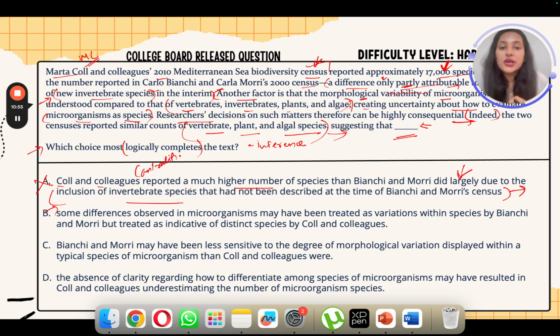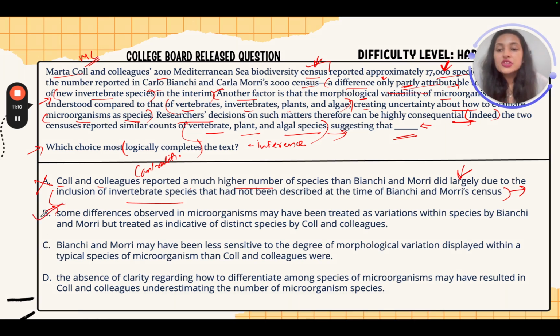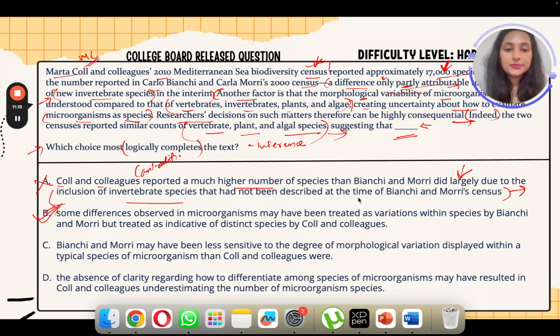Their decisions are being impacted. This option B is basically logically completing the text by explaining how B and M might have treated these variations differently compared to C and colleagues, right? So I like this option because it's giving me an explanation behind such a drastic difference. Correct? Now let's go to C.